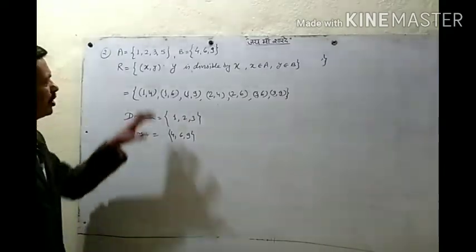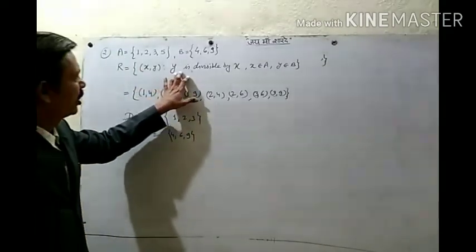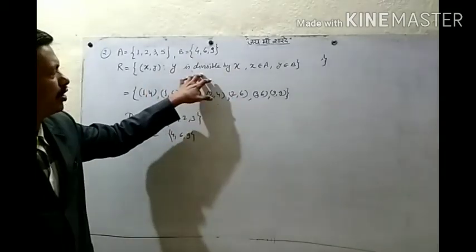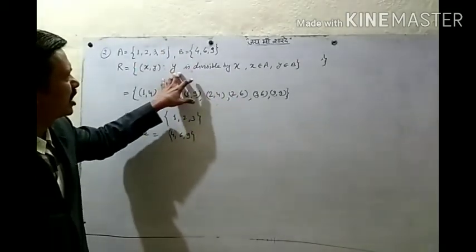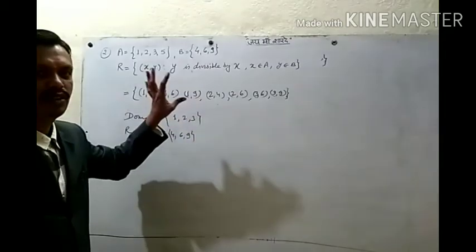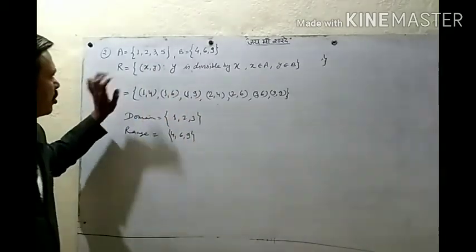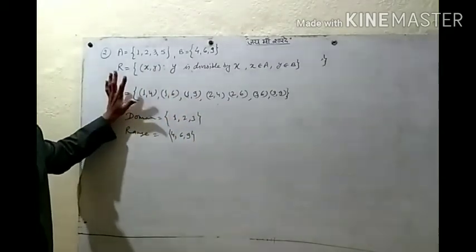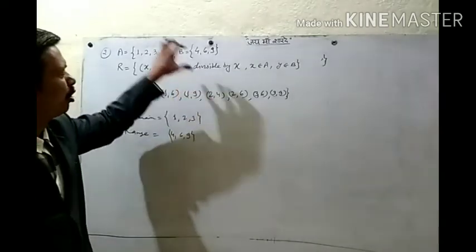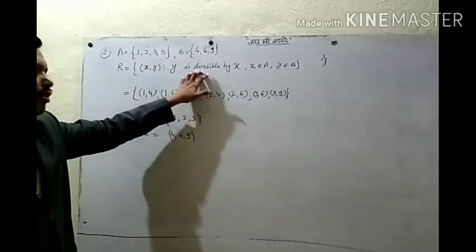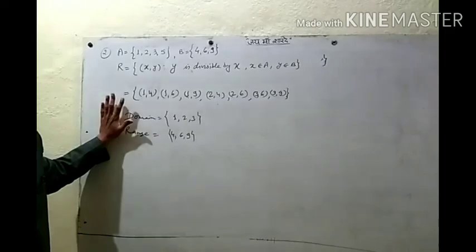Okay, so what to do, beta? What is the relation given here? We have to see the elements which can satisfy this condition. All the elements that satisfy this condition will be the elements of this R. All the (x, y) that satisfy this condition will be in our relation. Okay.